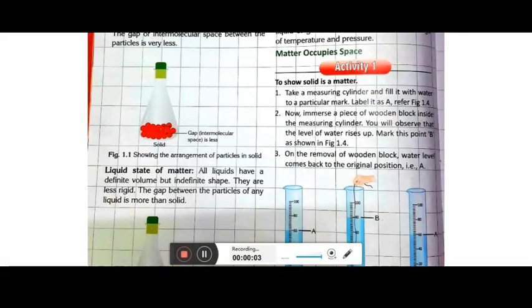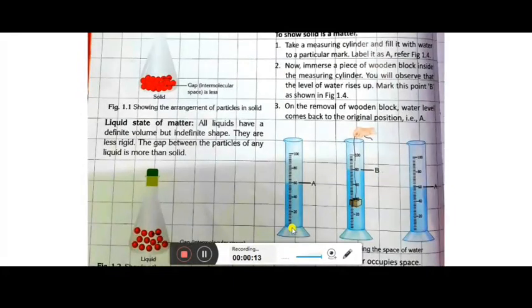Now children, I am going to explain the activity. And the first activity is what? To show solid is a matter, okay. So what you have to do, you have to take one measuring cylinder. Remember in 6th standard chemistry I taught you that measuring cylinder, okay, that was present in the chemistry lab. So this is the measuring cylinder. First you fill it up to 60 ml, okay, and put here label 1 or A, okay.